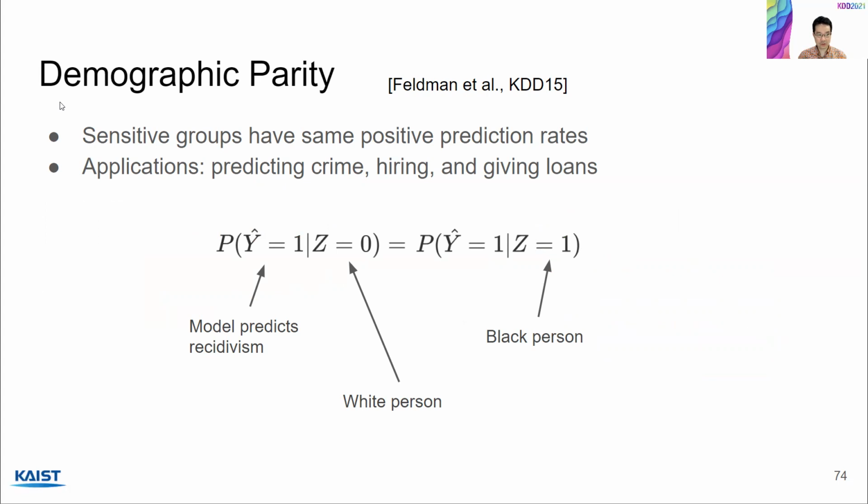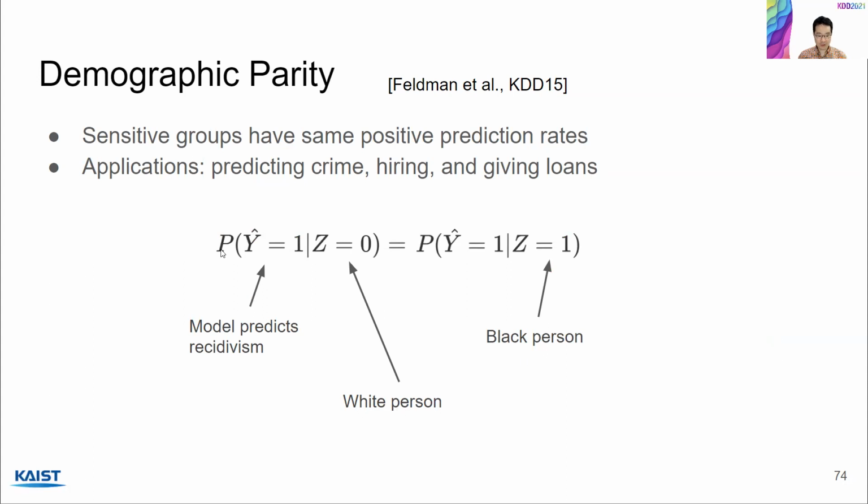The first one I'd like to introduce is demographic parity proposed by Feldman. So here the objective is that sensitive groups must have the same positive prediction rates. More formally, we can express it as follows. So here, let's say that Z is the sensitive attribute and Y hat is the prediction. So Z equals 0, Z equals 1. Let's say this means like white person and Black person.